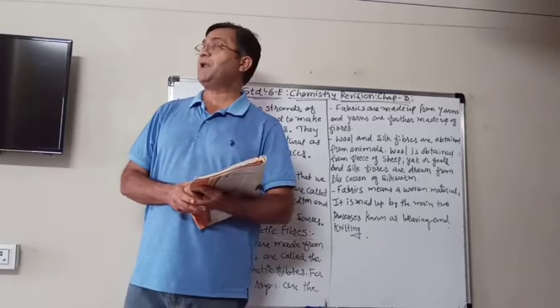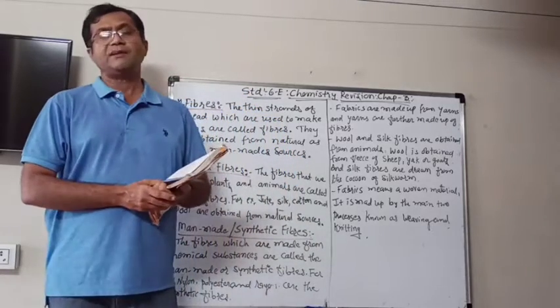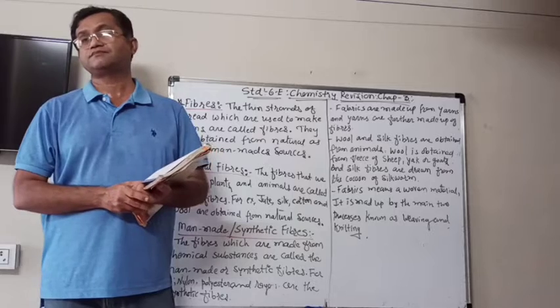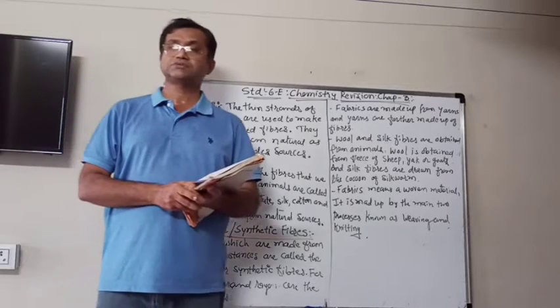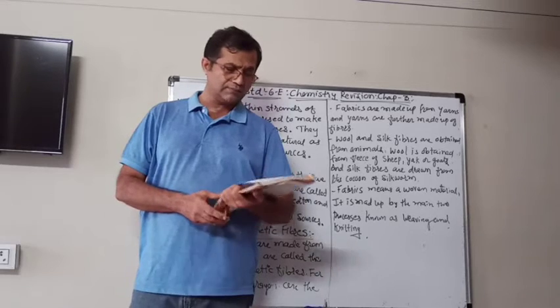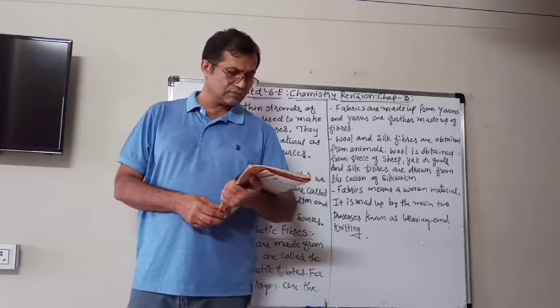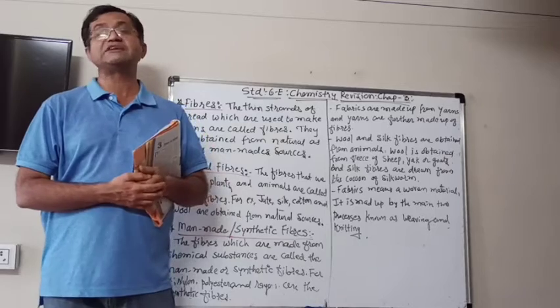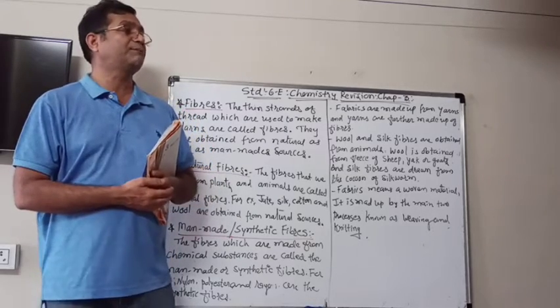And the other plant fibers are like cotton, jute, etc. Cotton and jute are the main natural fibers we get from the plants.